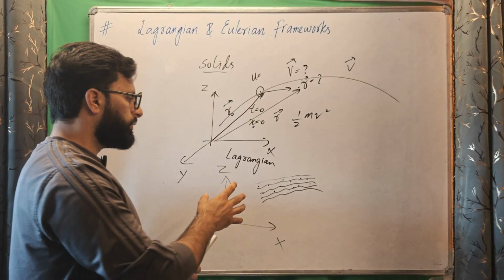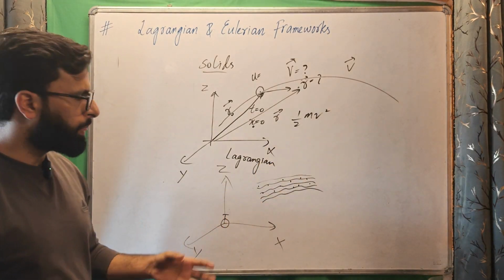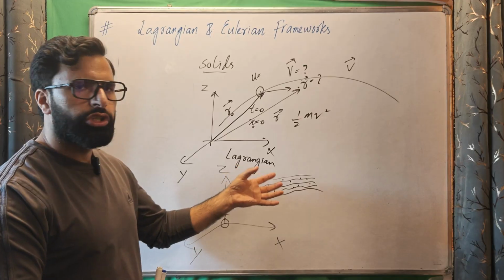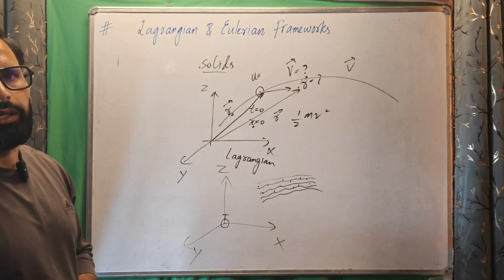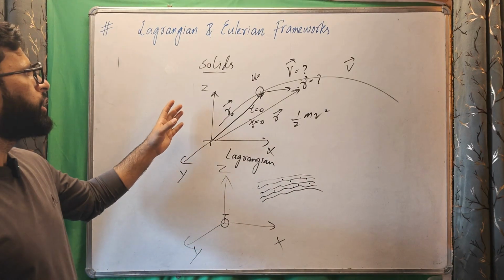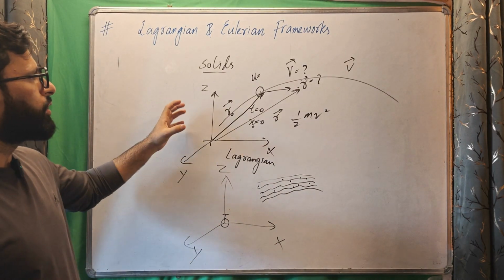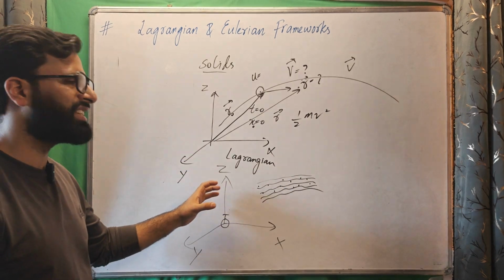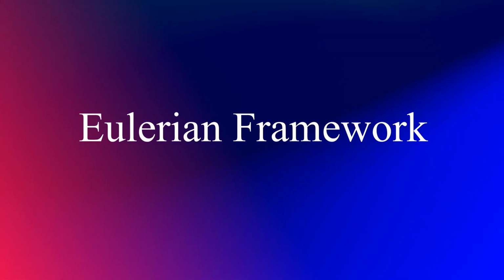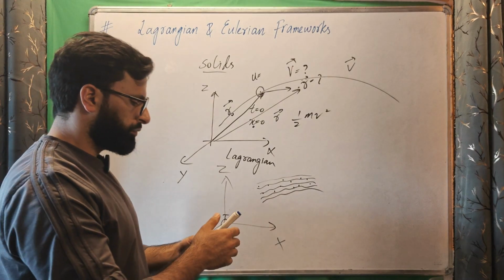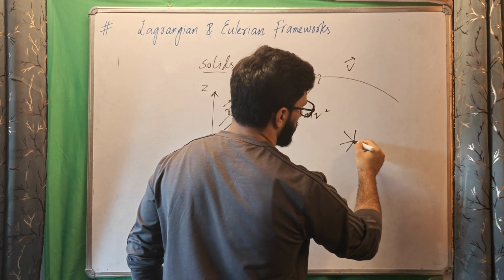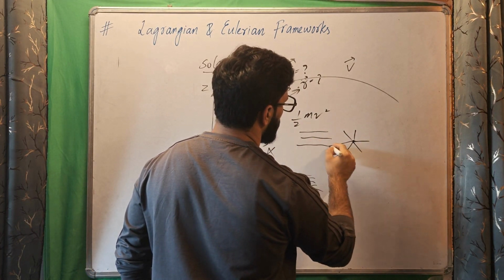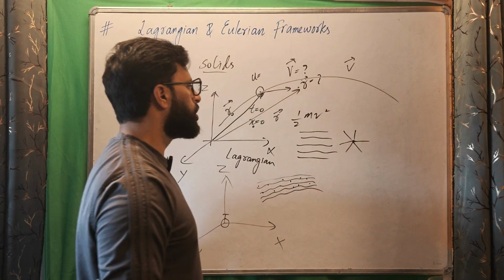So the question comes: if we cannot track the particles' motion individually because there are millions or billions of particles, how do we study it? That will become impossible in this framework. Suppose this is a wind turbine and air is flowing over it.